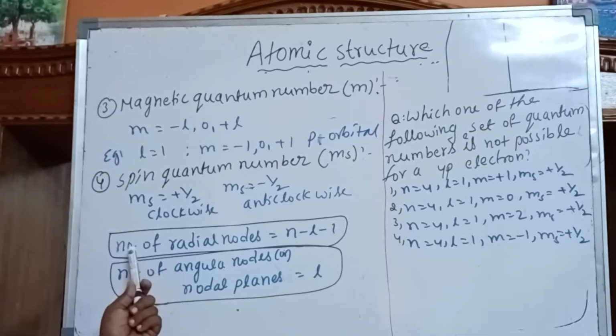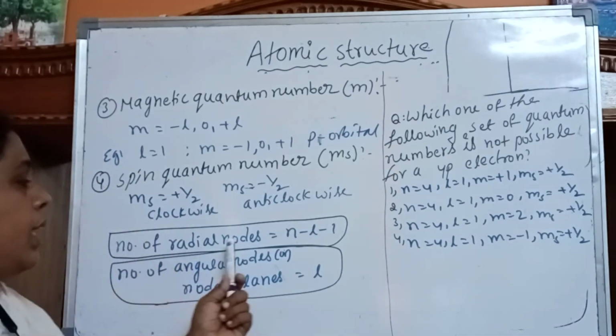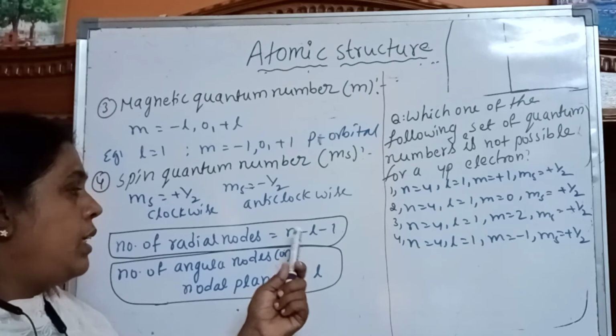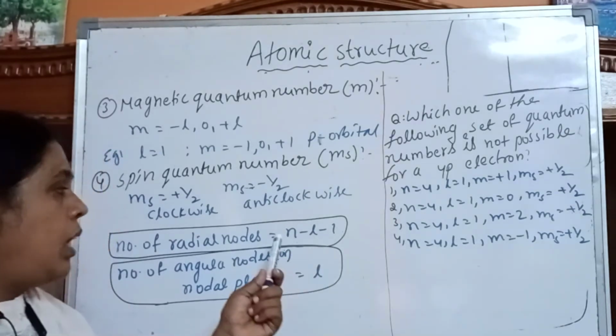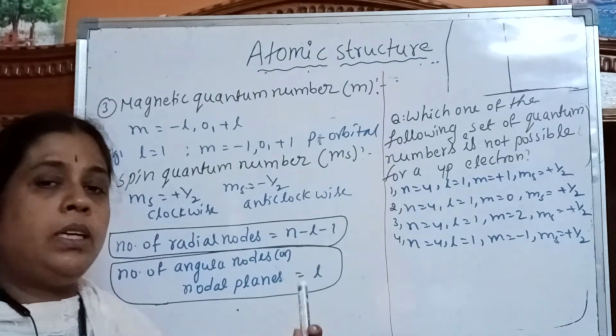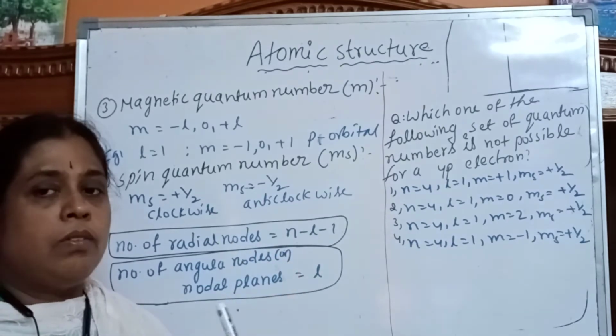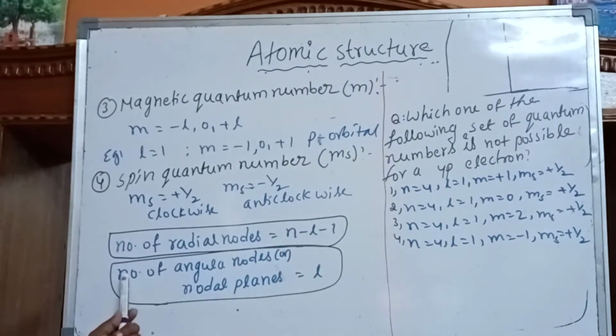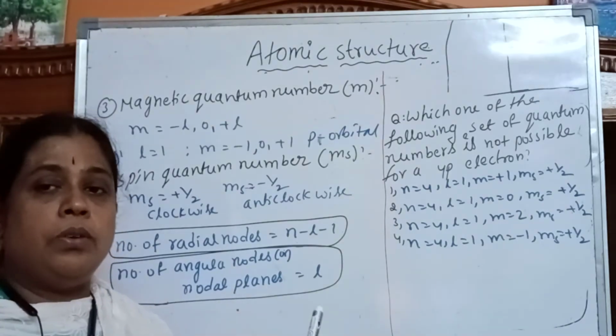So what is that formula you have to remember? Number of radial nodes is equal to n minus L minus 1. In this formula, n is the principal quantum number and L is the azimuthal quantum number. Okay, so next, number of angular nodes or nodal planes is equal to the L value.